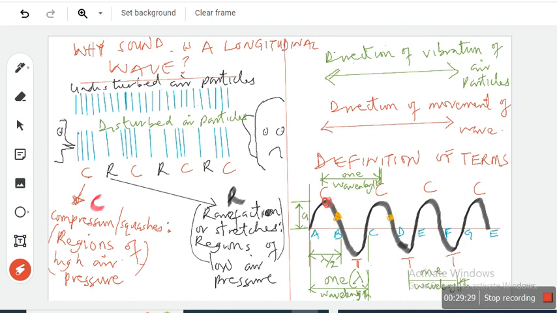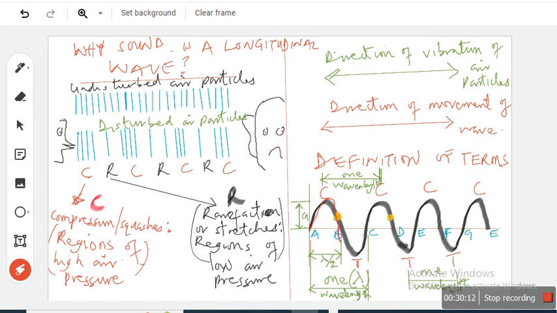Just like from crest to crest is a wavelength, from trough to trough is a wavelength. Let me call this point D. From D to where is a wavelength? D to F. Think of a wavelength as a complete circle, even though what we use is a cycle. So a wavelength is the horizontal distance traveled by the wave when it completes one cycle. Think of it as a circle, because here it's half of a circle, like a semicircle. This is a complete circle.